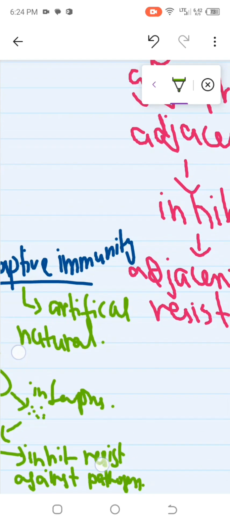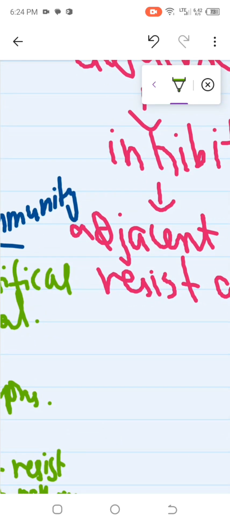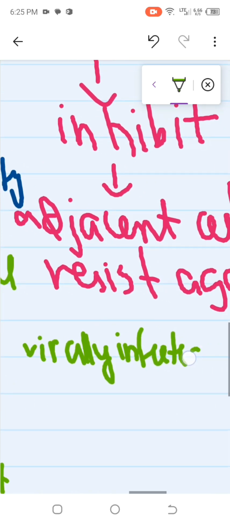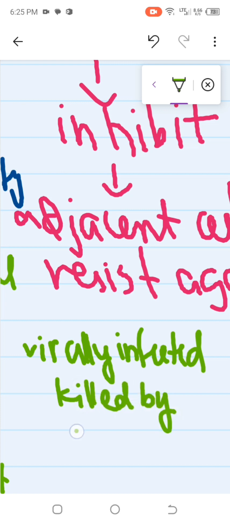And who will kill these virally infected cells? Virally infected cells are basically killed by NK cells, which are natural killer cells.